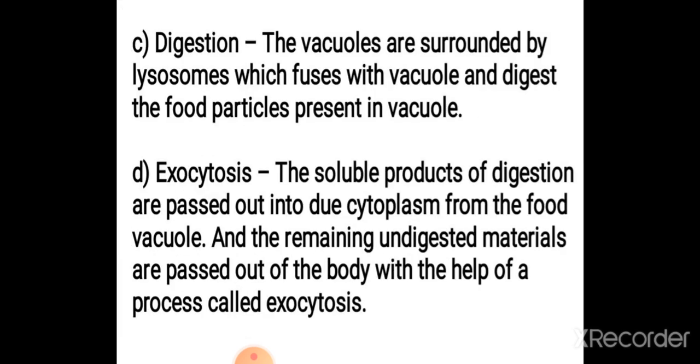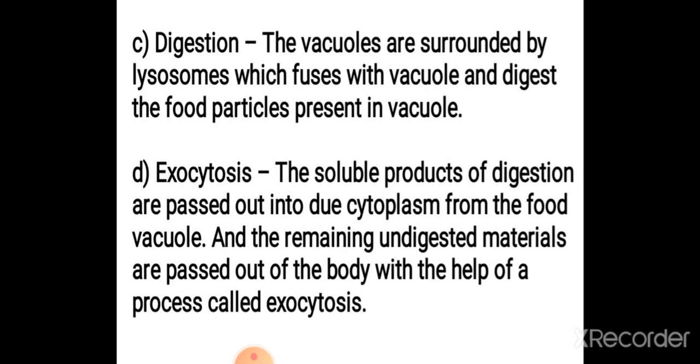Now the food vacuoles are surrounded by lysosomes which fuse with the vacuole and digest the food particles present in the food vacuole. This food vacuole consists of digestive enzymes which help in the digestion of the food particle. The food particle gets digested inside that food vacuole with the help of enzymes.